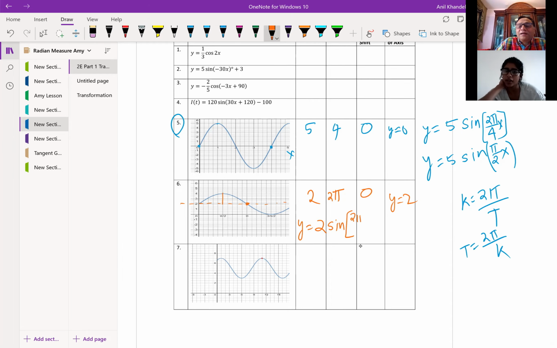Let me write the time period, 2 pi by 2 pi, x within brackets, and the phase shift 0. Is that clear? Of course, they cancel, and what you get is the right answer: 2 sine x plus 2. You can easily get that, but it's good to write it like this, correct?